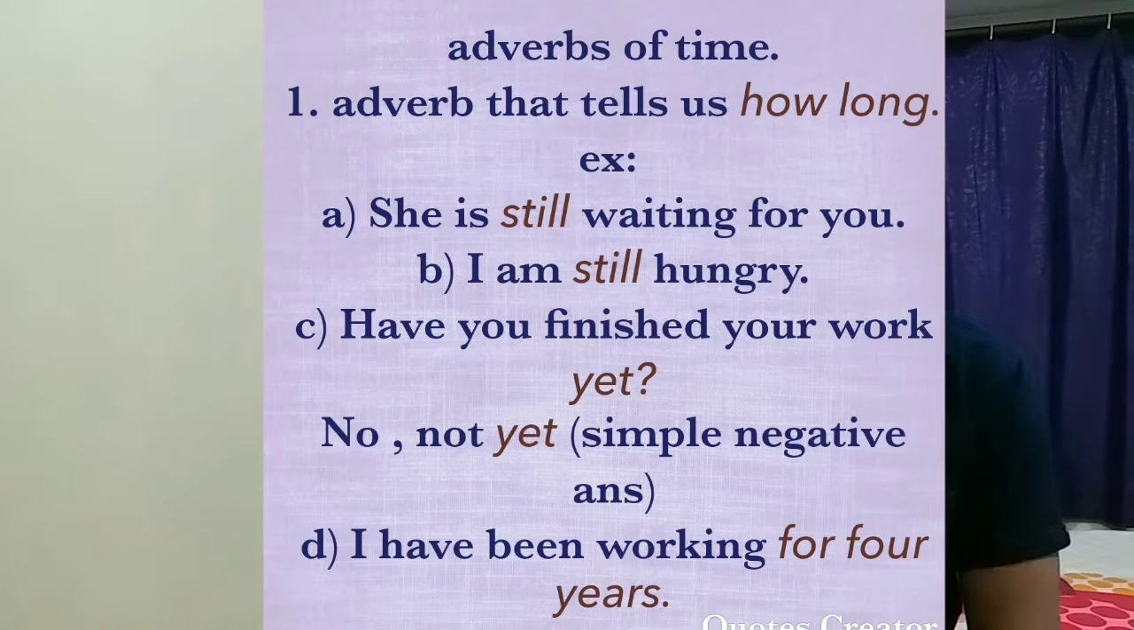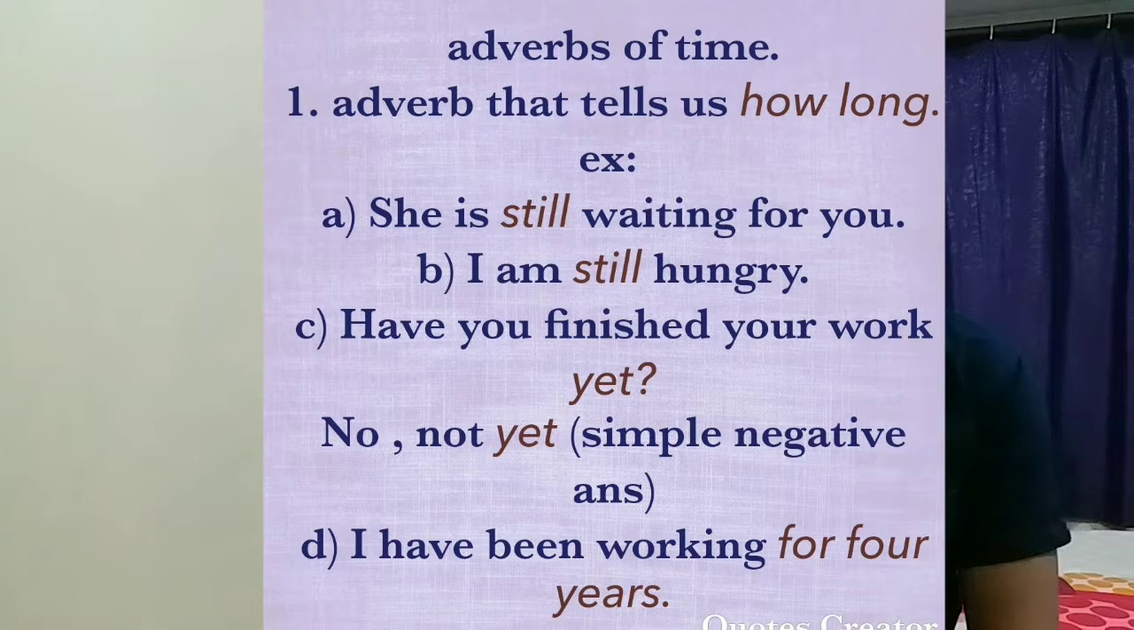The first one is adverbs that tell us how long. Example: She is still waiting for you. How long? Still means abhi tak. She is still waiting for you. I am still hungry. मैं अभी तक भूखा हूँ. Have you finished your work yet? क्या आपने काम अभी तक कर लिया है? No, not yet. This is a simple negative answer, that अभी तक मैंने ये काम नहीं किया है.